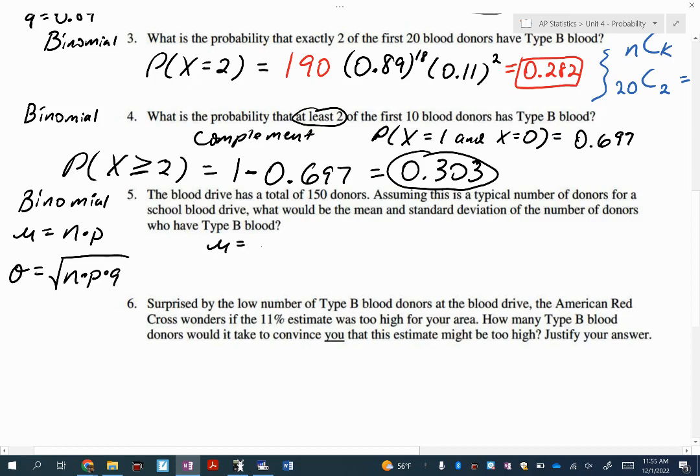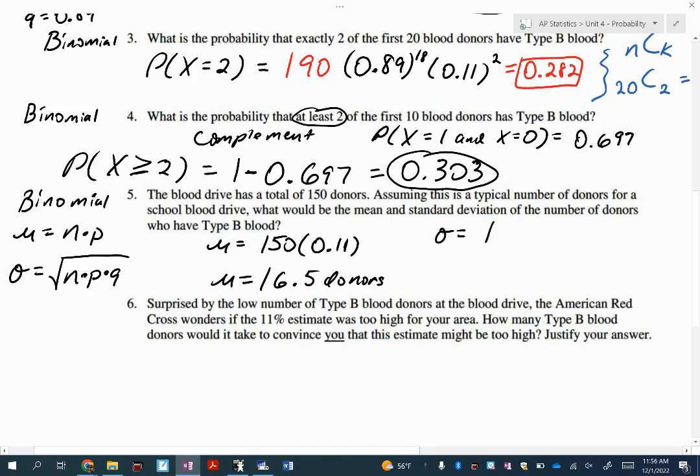All right, so here's the mean. We have 150 donors. What is our probability that they're donating type B blood? It's our same P we've been using. What's the P we've been using? 11%, right? All right. So what's 150 times 0.11? It is 16.5 donors. Again, I know it can be weird to say that. We can't have half of a person, right? But it's okay when we're talking about a statistic, which is what this is.